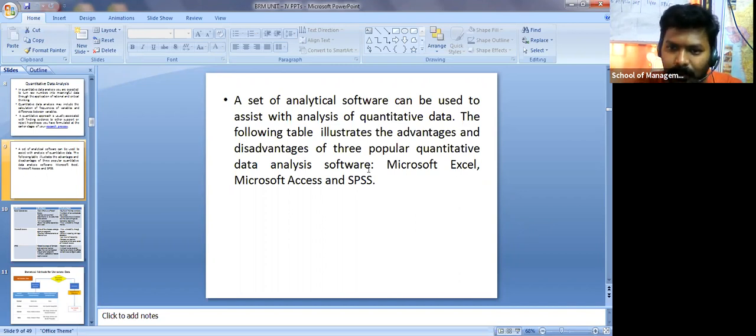Okay, so we have three basic softwares which I'm talking about: Excel, Access, and SPSS. And if you go advanced, AMOS is there, and even Jamovi is there, n number of softwares, and even SEM, structural equation modeling, is there. It's an IBM product. Of course, SPSS is also an IBM product. And even EViews is there for the finance students.